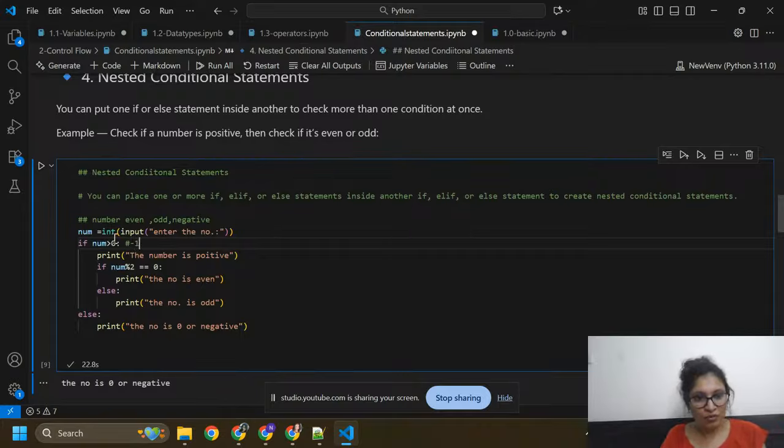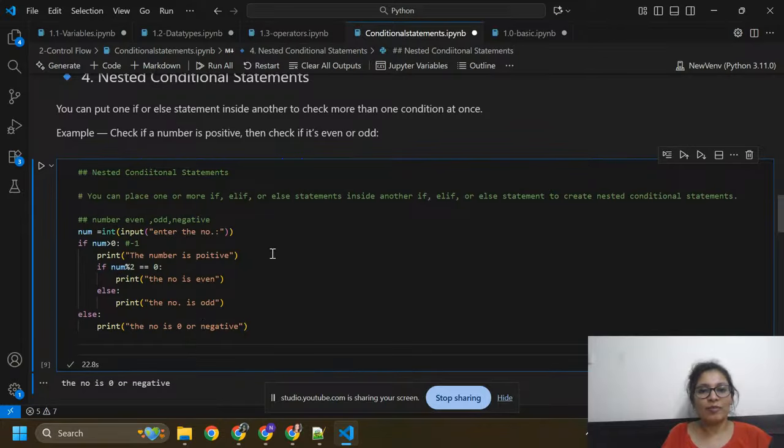No. Then we need to skip this condition. If number is greater than 0, then we check the inner condition, and here we also skip this condition. Then it will execute this condition, print the number is 0 or negative.